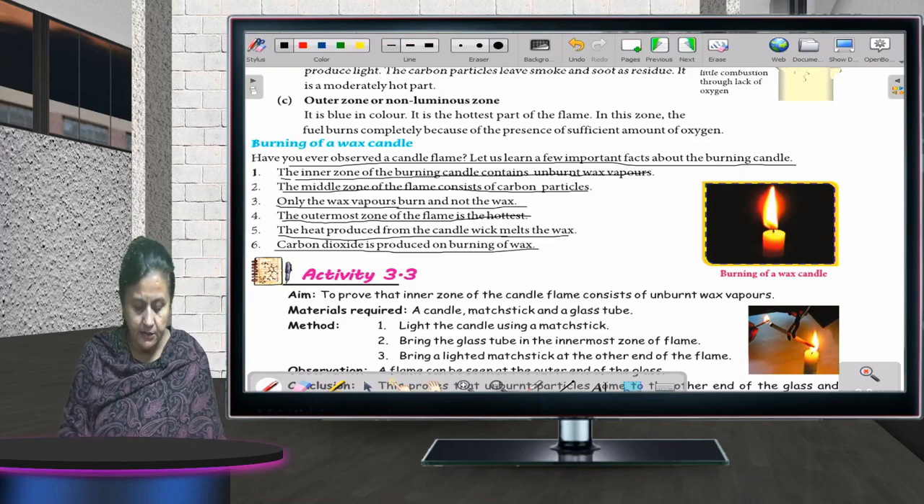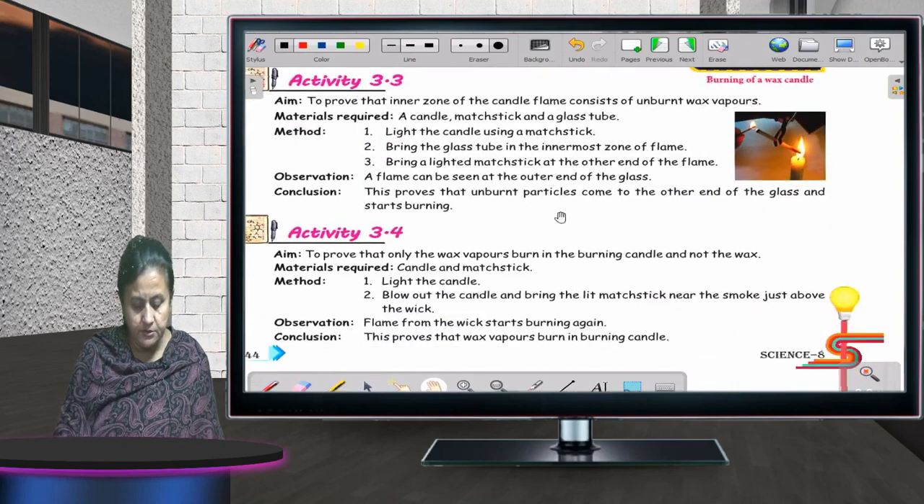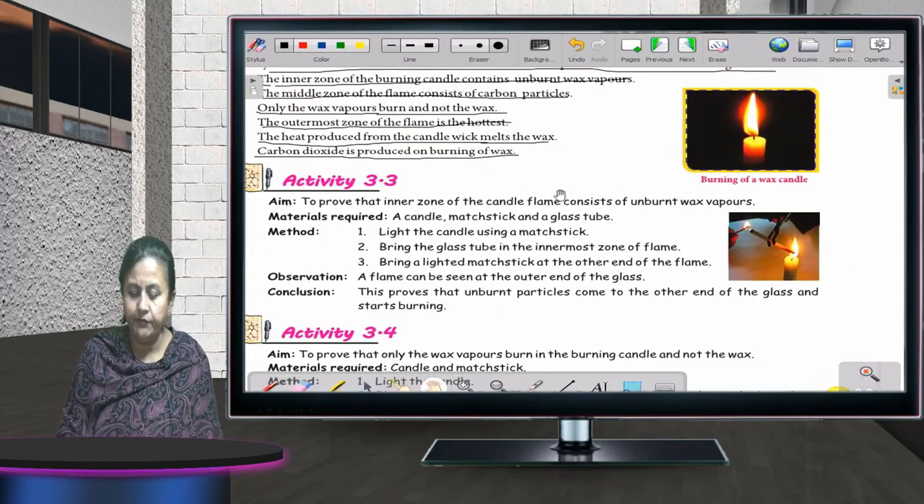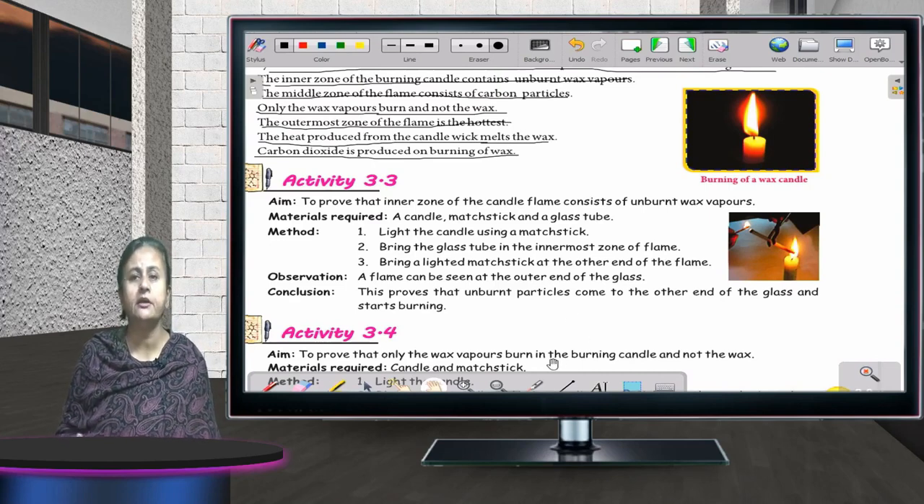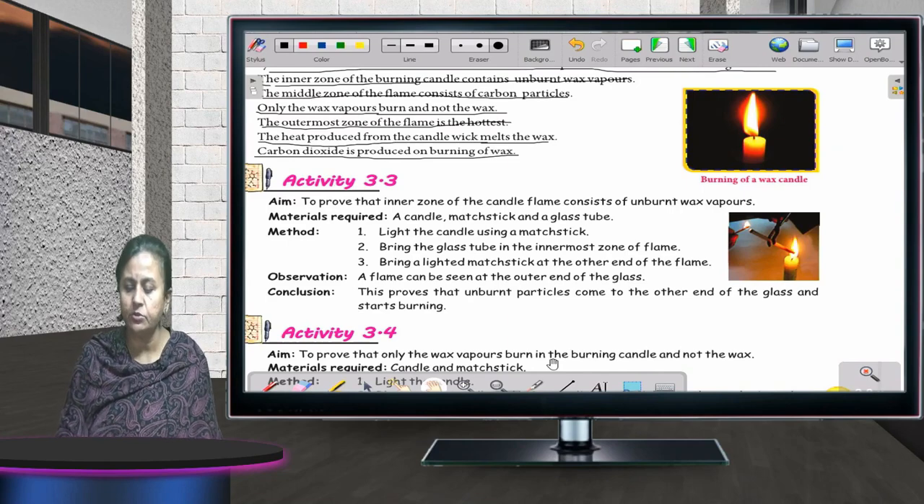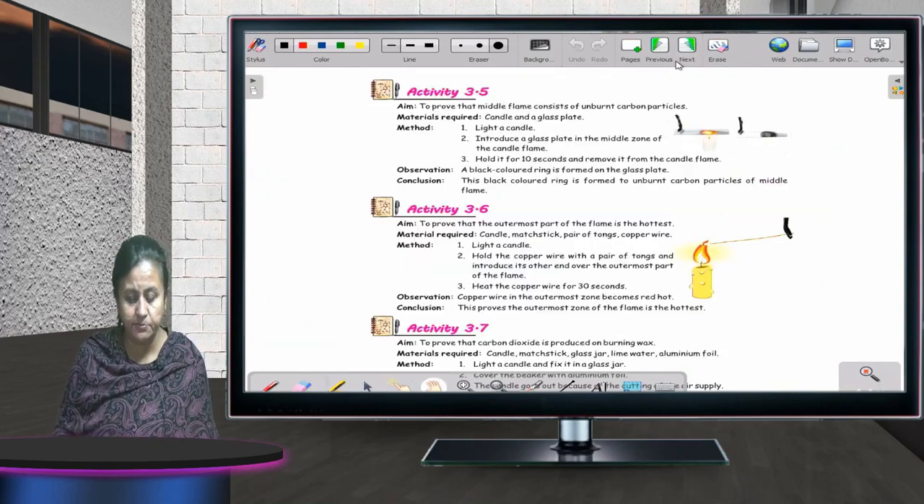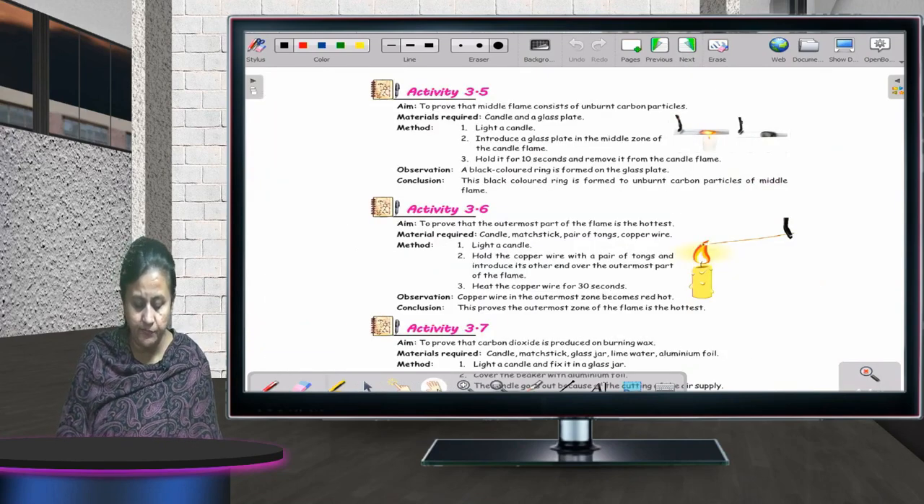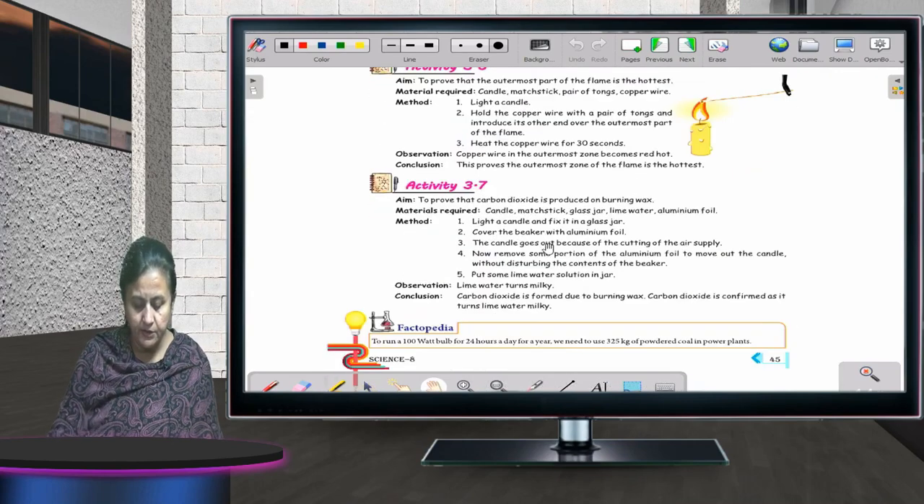Fine. Now, different activities have been mentioned over here, which show what I told you just now, the hottest part, the coldest part. You can just go through it. There is nothing much to explain in this. You can go through it yourself. Okay.